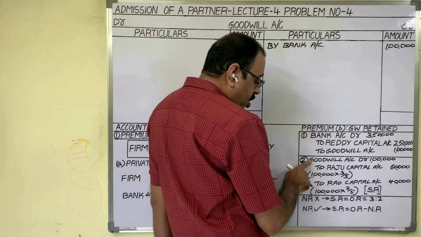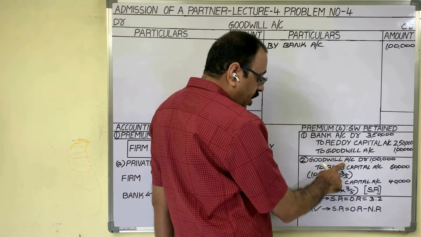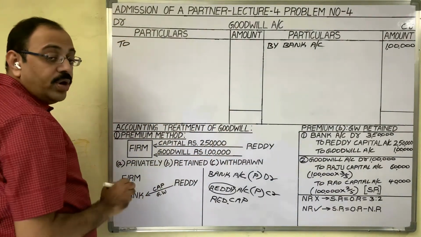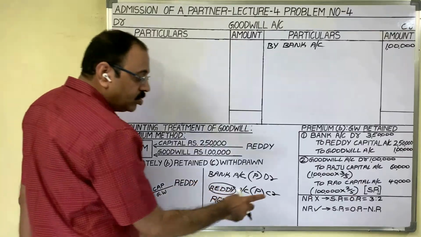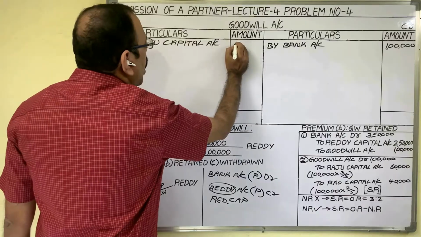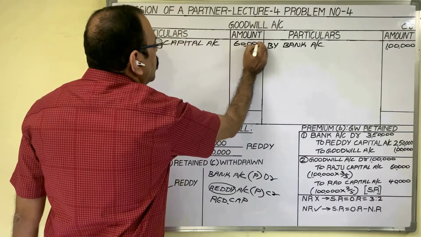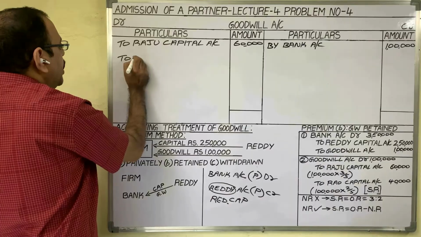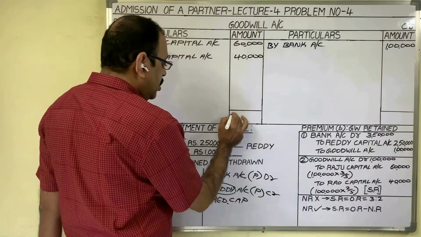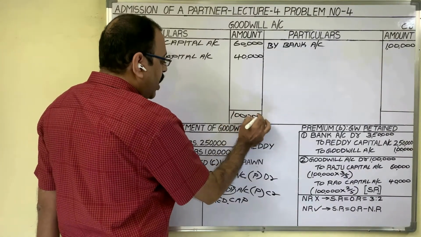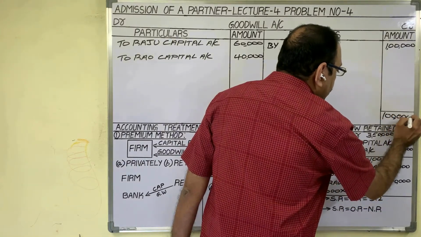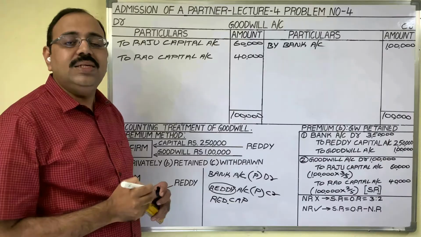Come to second entry. Goodwill account is debited in the entry. Therefore, this entry debit side we should post. What to write? Other side, credit side accounts names we should write. To Raju Capital, to Rao Capital. To Raju Capital account, 60,000 rupees. To Rao Capital account, 40,000 rupees. Now two sides put the totals. Debit side total is 1 lakh rupees. Credit side also total is 1 lakh. So two sides totals are same.